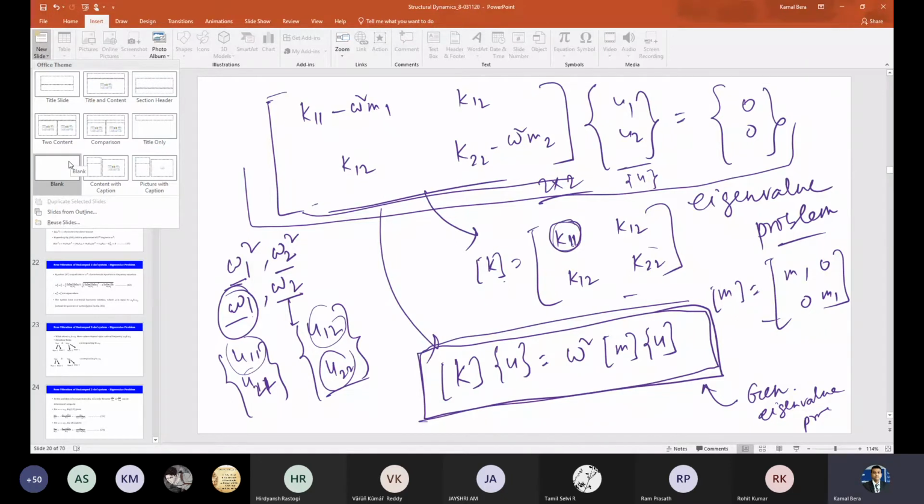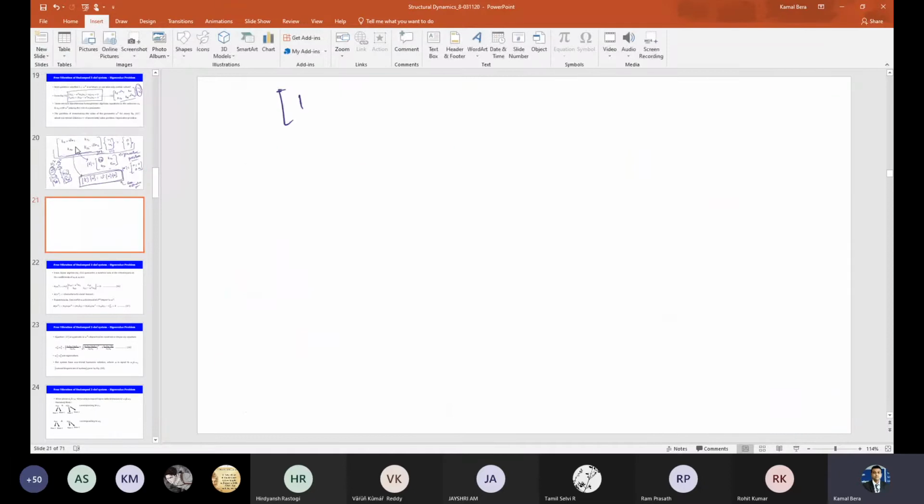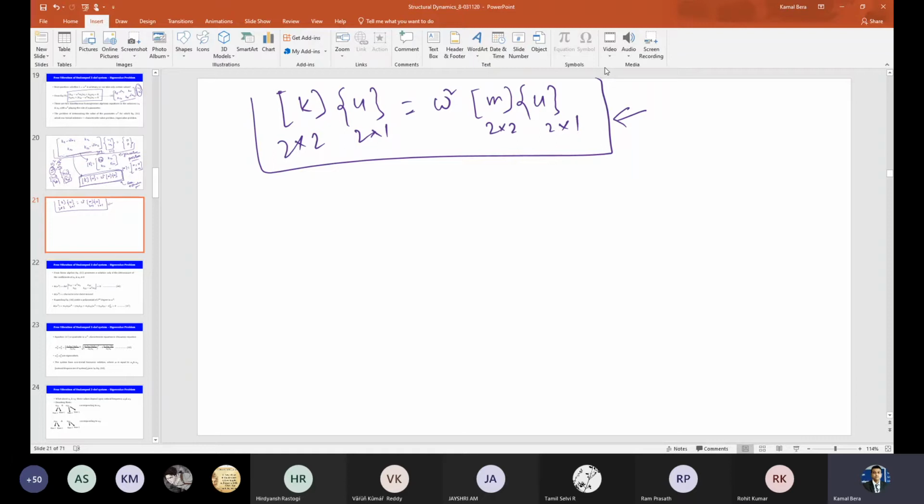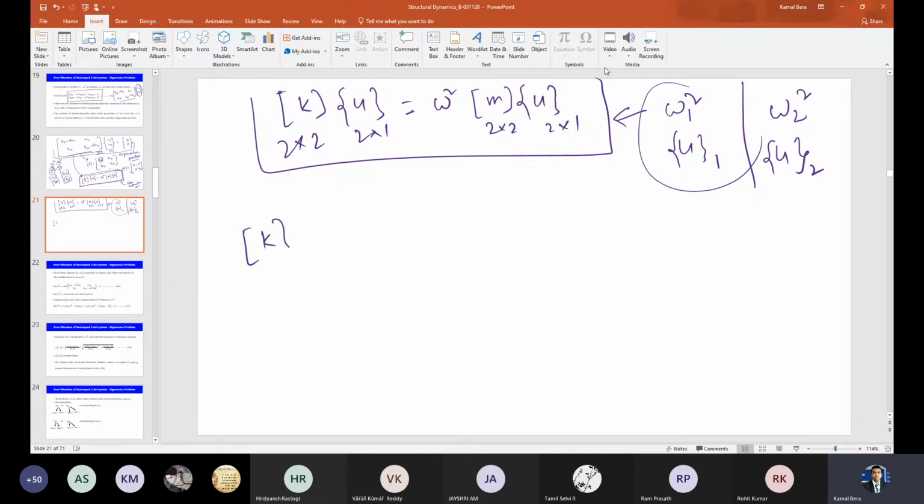So K U equals omega square M U, with dimensions 2 cross 2, 2 cross 1, 2 cross 2, 2 cross 1. Since this is the eigenvalue problem, it will be satisfied by these two pairs: omega 1 square and the first mode U1, and the other pair omega 2 square and U2. Obviously, because I am getting these by solving this, the equation has to be satisfied. That means I can write